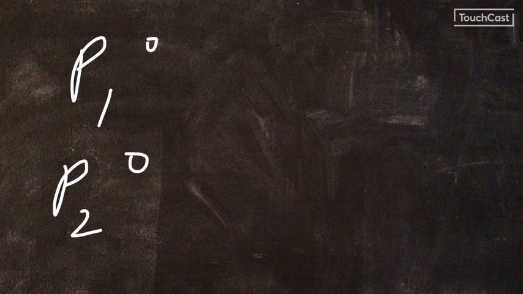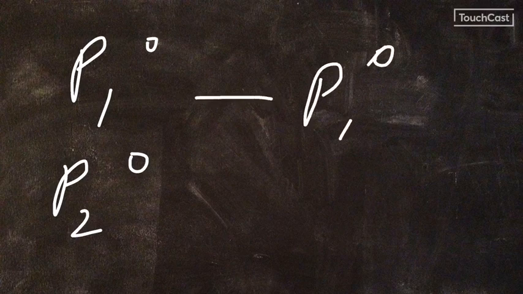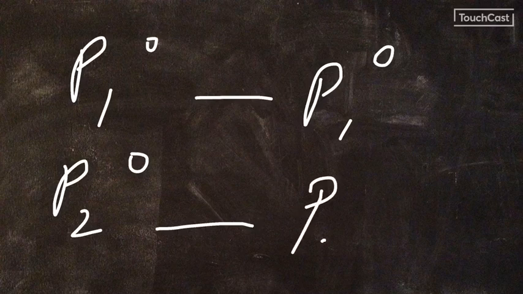That means when only component 1 is present, the vapor pressure of component 1 will be equal to P1⁰, and when component 2 alone is present, then the vapor pressure of component 2 will be P2⁰.